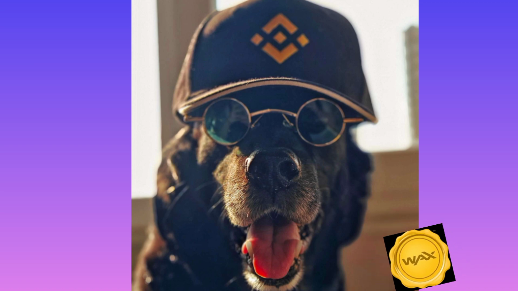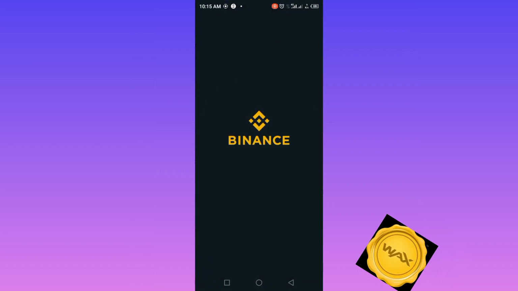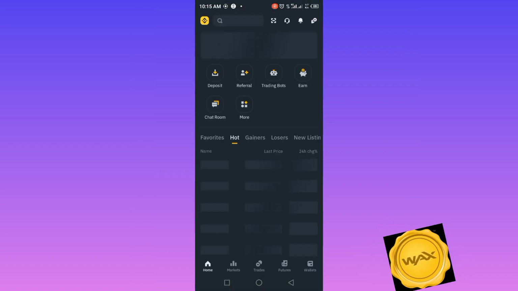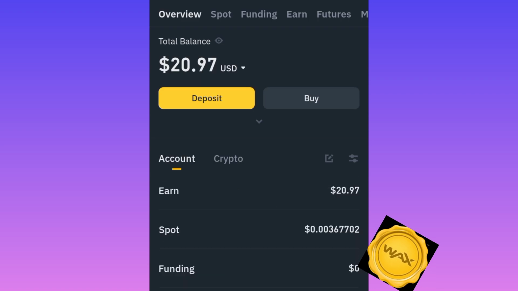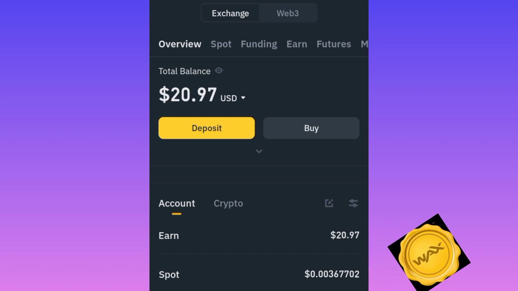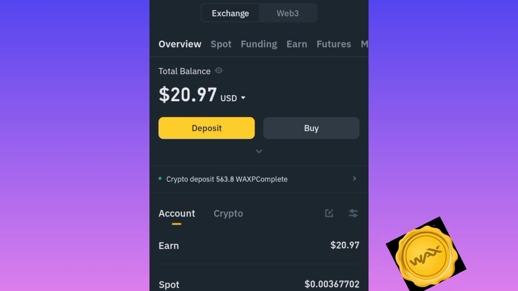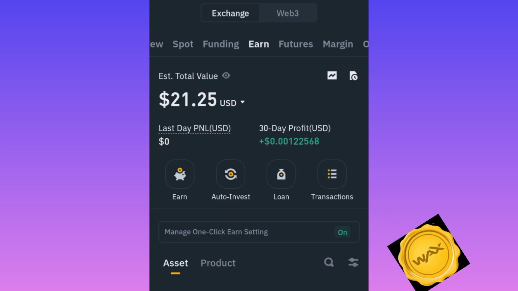So first of all, make sure you have the Binance app, and make sure it is verified, because that's what I'll be using. So here it is. I'll go to my wallet. You have to go to your wallet. So this is the balance I have on my Binance app. I just deleted it. So what we'll be going through is how to convert your allocations to USDT.